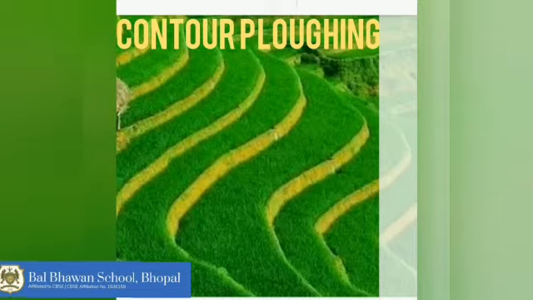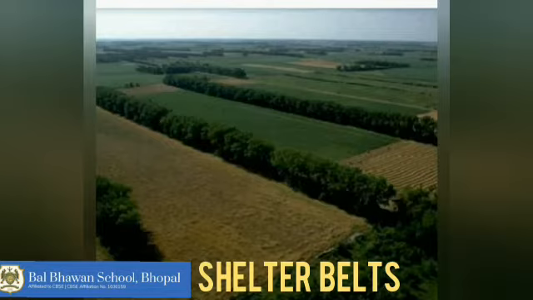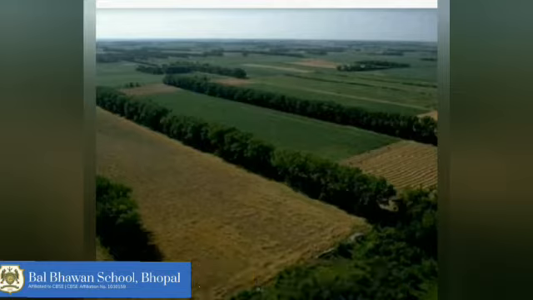The next method is making of shelter belts. In the coastal and dry regions, rows of trees are planted to protect the soil from getting eroded due to strong winds.